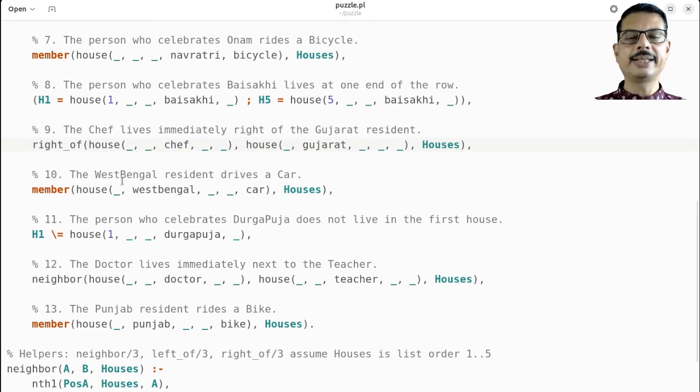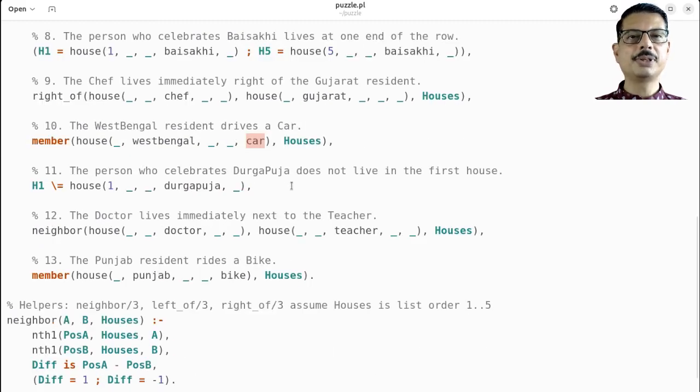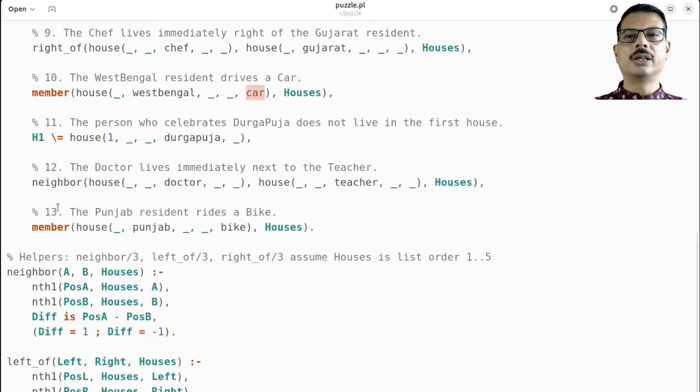And the constraint number 10, the West Bengal resident drives a car, is very similar to what we have seen earlier. Earlier we had festival and the vehicle associated. In this particular case, the state and the vehicle are associated. The person who celebrates Durga Puja does not live in the first house, is the next rule. So we are now saying H1 should not be bound with house number 1, where the binding of the festival is Durga Puja. Rule number 13 and 12 are very similar to what we have seen earlier.